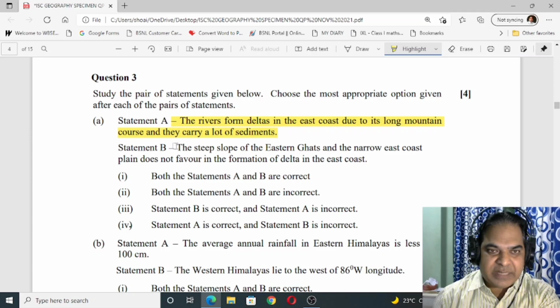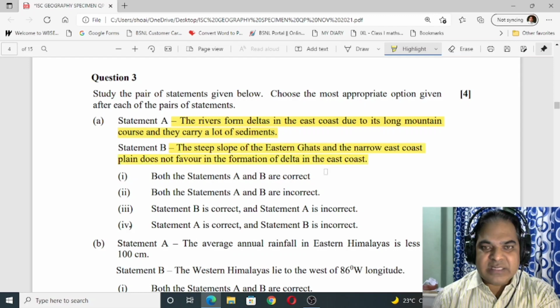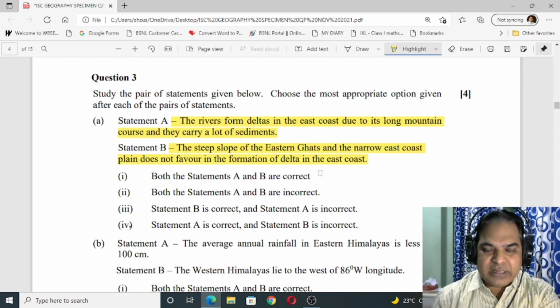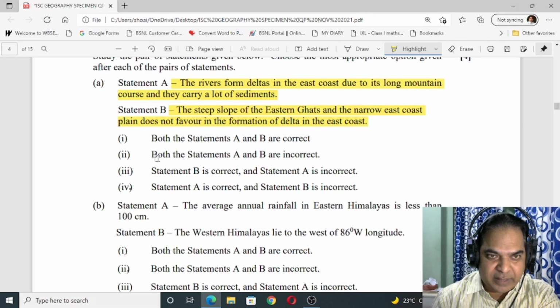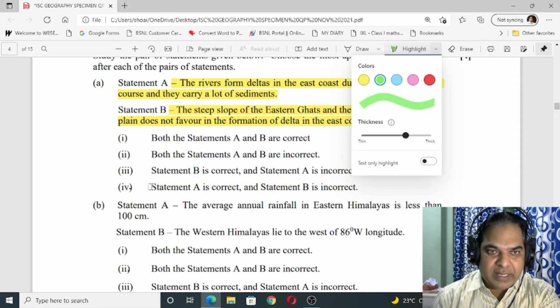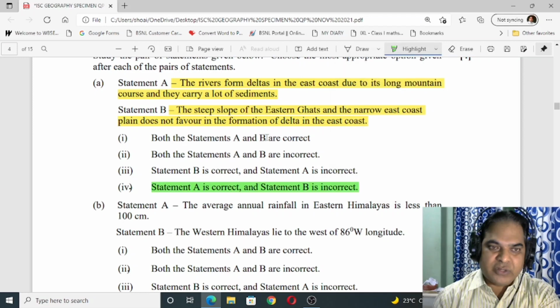Now statement B, the steep slope of Eastern Ghats and narrow east coast plain does not favor the formation of delta in the east coast. So this statement is wrong. The first one is correct, second one is incorrect. So we have to see the option. Let me highlight it with green. Statement A is correct and statement B is incorrect. So 4 is the correct answer.